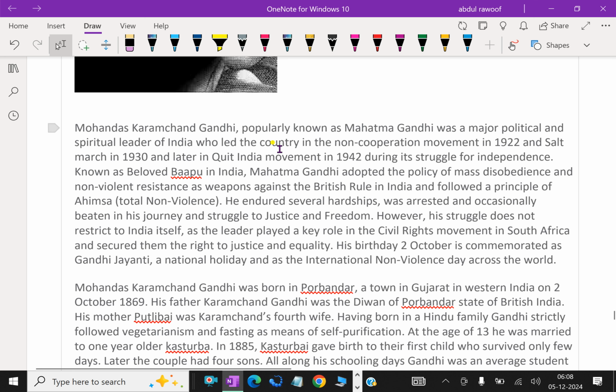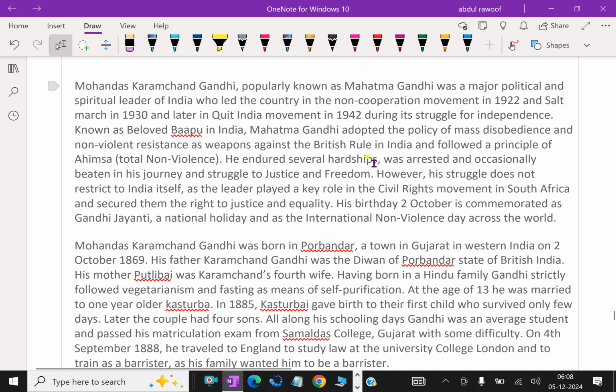Mohandas Karamchand Gandhi, popularly known as Mahatma Gandhi, was a major political and spiritual leader of India who led the country in the non-cooperation movement 1922, the Salt March 1930, and later in the Quit India movement 1942.